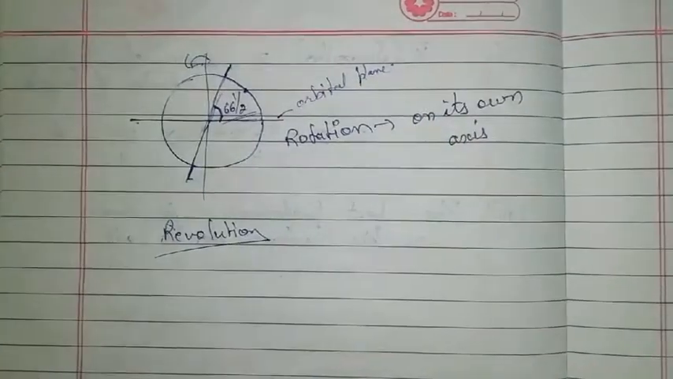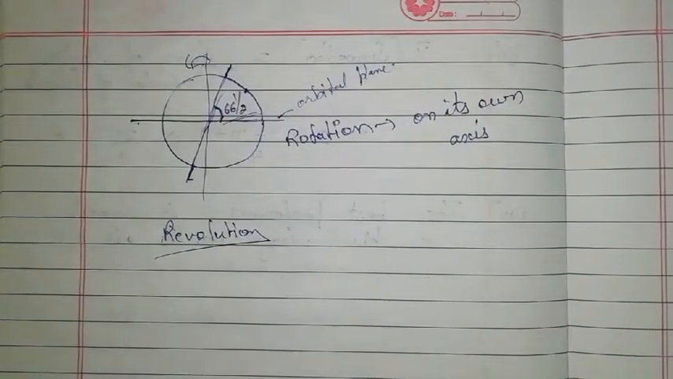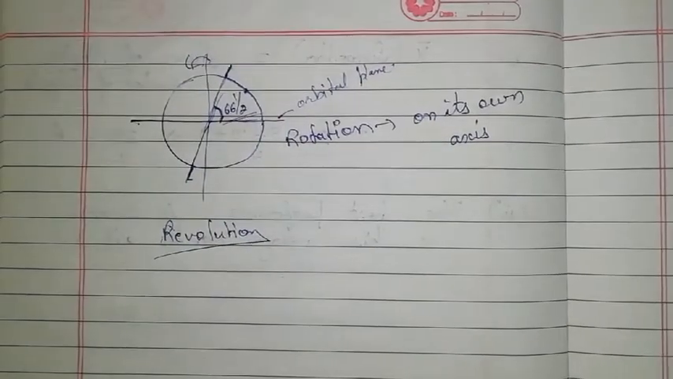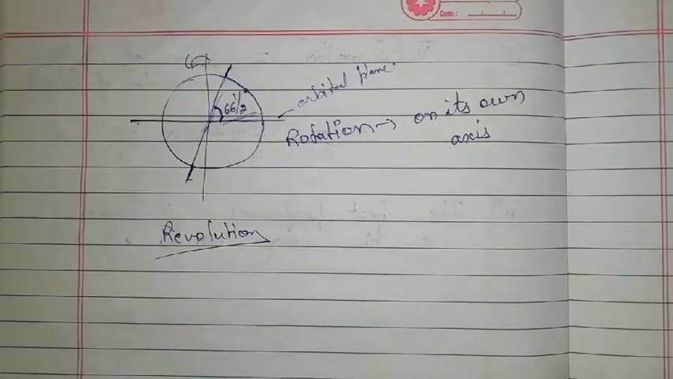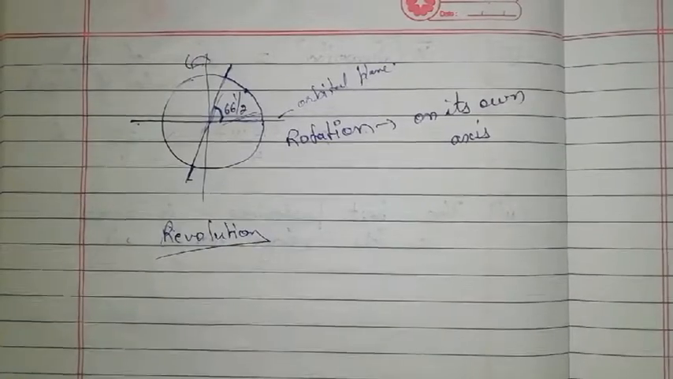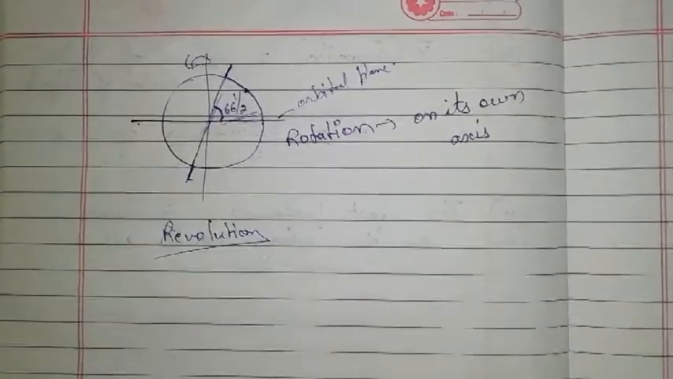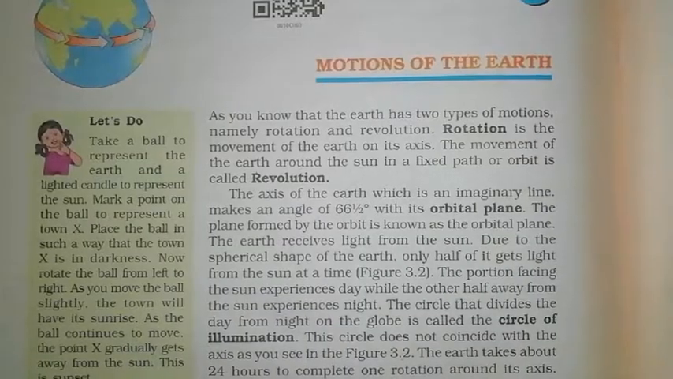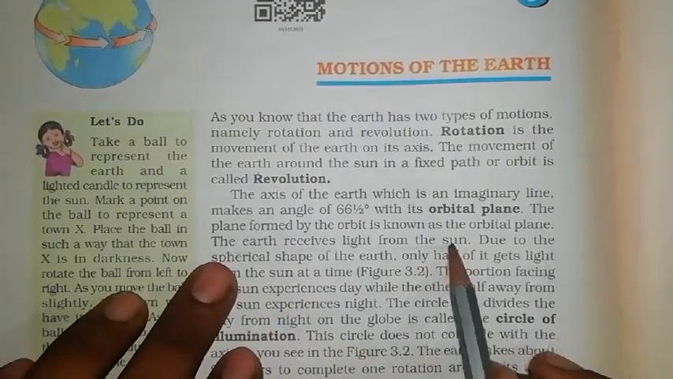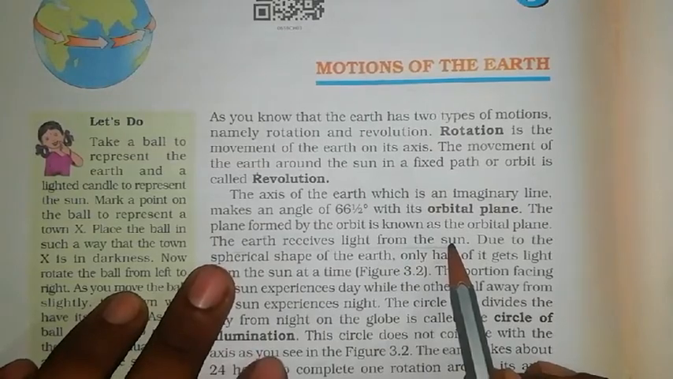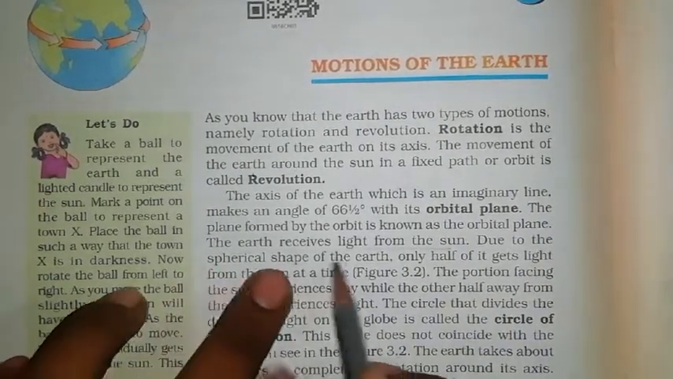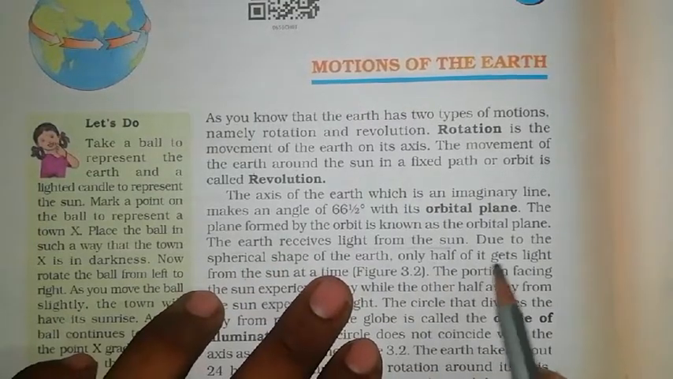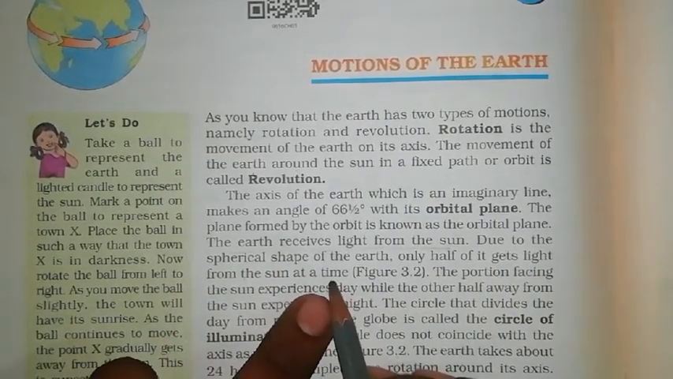But all these lines are imaginary lines. They are not permanent on earth's surface. These are just imaginary lines to calculate or to easily understand the earth and its solar system. But now we know that the earth receives light from the sun, because the sun is the major source of light. Due to the spherical shape of earth, only half of it gets light from the sun at a time.